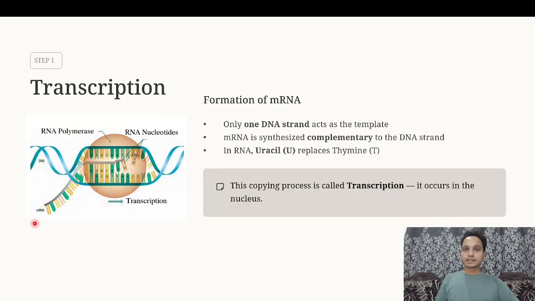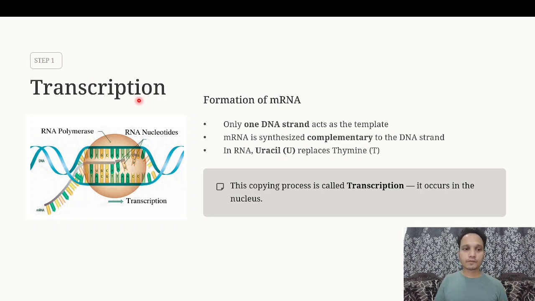Then the first step, let's talk about the very first step of protein synthesis. By this time, I hope you already know what is the first step of protein synthesis. The first step of protein synthesis is to transfer the information from DNA to RNA, the mRNA. mRNA stands for messenger RNA. M stands for messenger. So the formation of mRNA is the very first step in protein synthesis. How does it happen? It is called transcription. The name itself is very much sufficient to tell you what's exactly going on. Trans, across. Scription, the information is going across from DNA to mRNA.